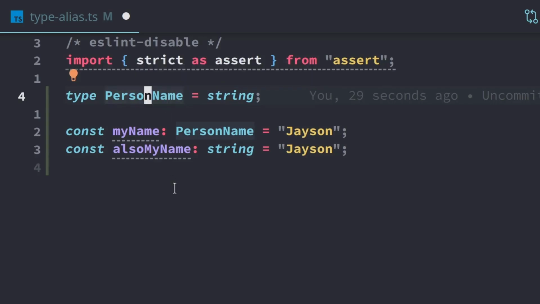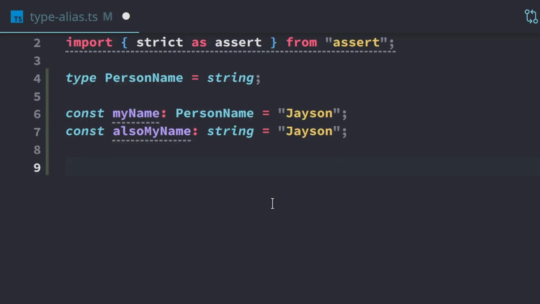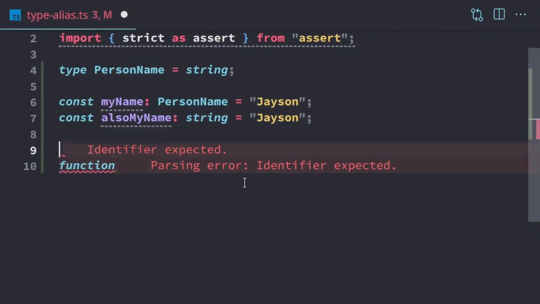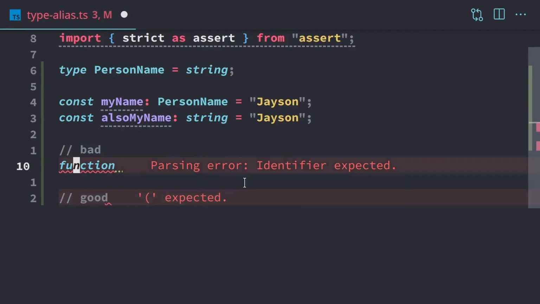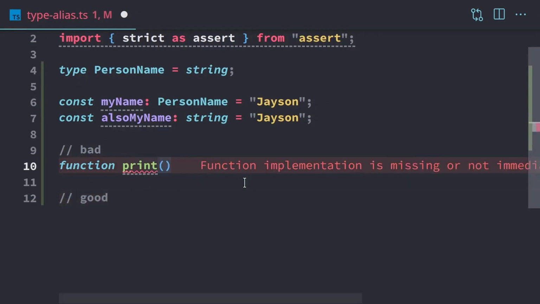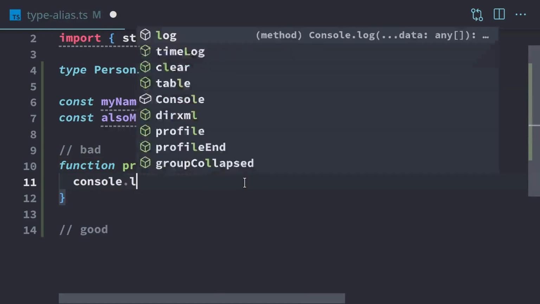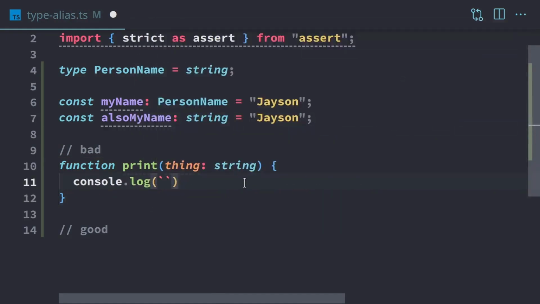Now, how can we create more self-documenting code? I'm going to show you right now. We're going to write two functions. One is going to be a bad function, and we're going to have a good one as well. I want to write a function called print, and the parameter is going to be thing, and that's going to be a string. We're going to console.log a template literal: name is thing.